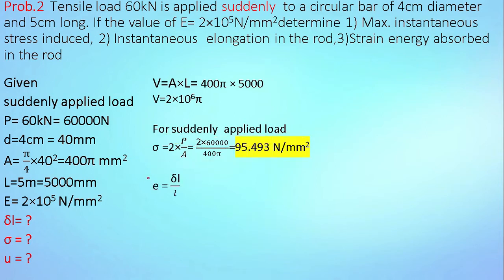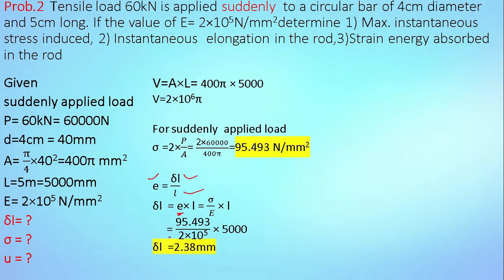We know the formula for linear strain: change in length divided by original length. So it can be written as del L is equal to linear strain multiplied by length. This strain can be written as sigma divided by E multiplied by this L. So put all the values of sigma, E and L. After solving this equation, we get del L is equal to 2.38. This is our second answer.